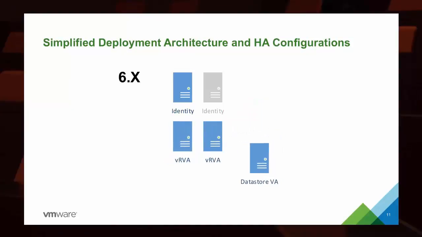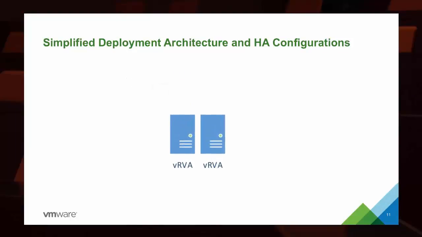The same is true for the data stores. And bringing in identity, so we no longer have to integrate with additional single sign-on, and we can have clearer points of integration, brings us into version 7 of vRealize automation.